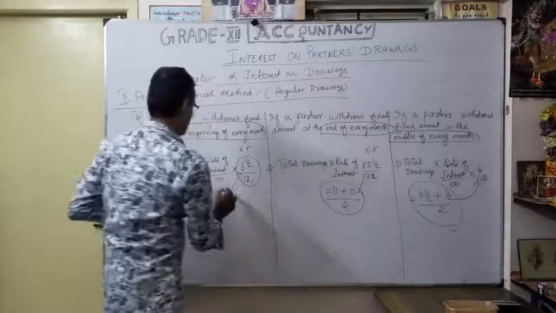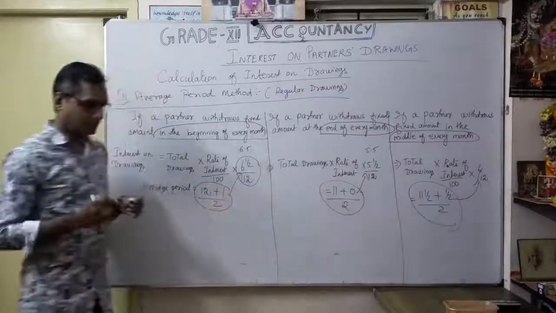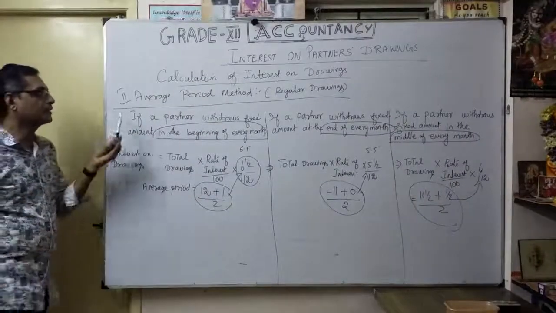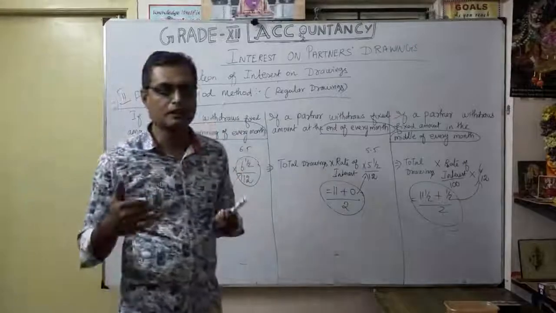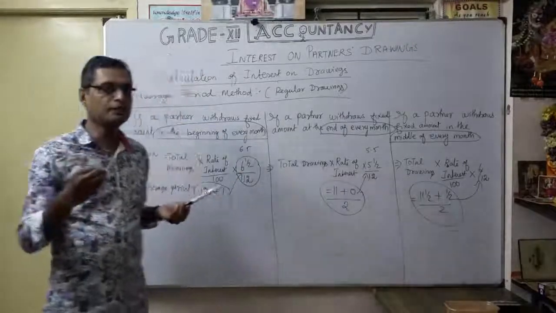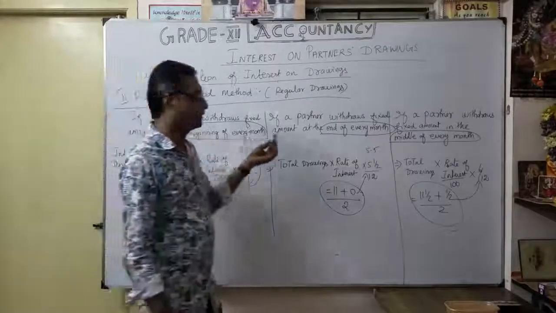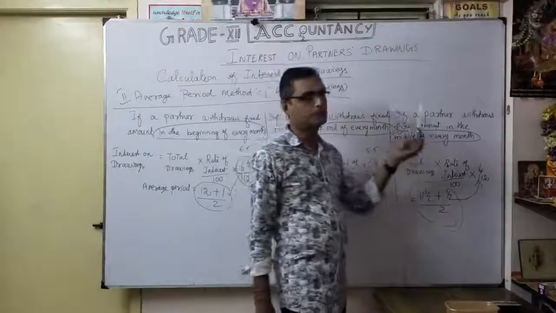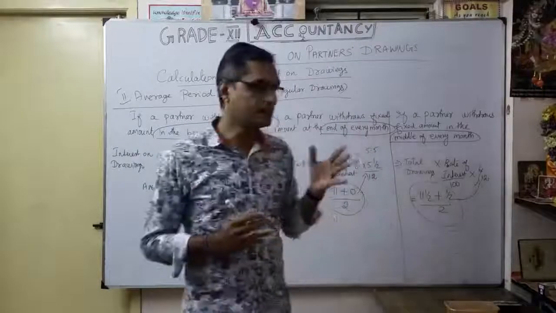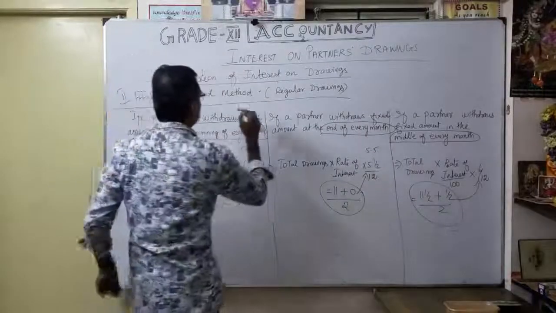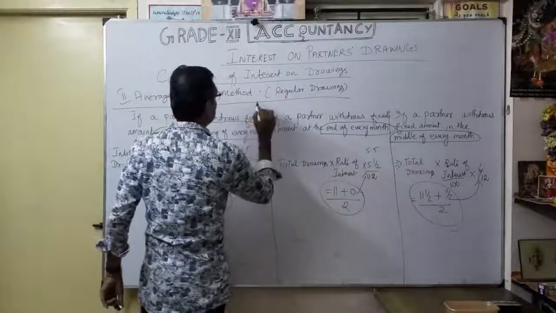Okay, you understood? So you should be very careful whenever you use the average period method for regular drawings. You have to see whether the drawings are made at the beginning of every month, end of every month, or middle of every month. Accordingly, I am going to calculate. So let us take an example.